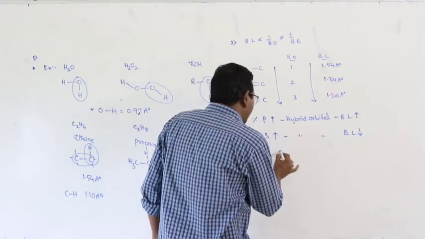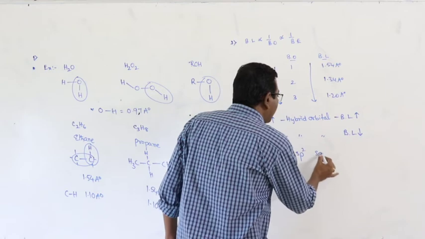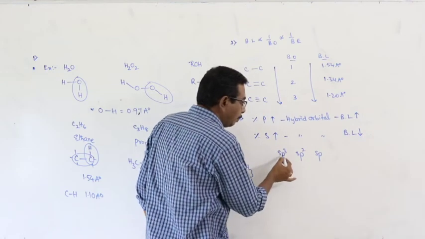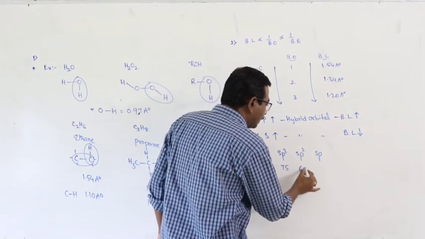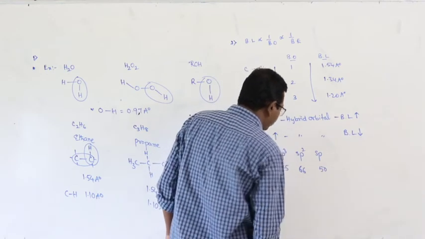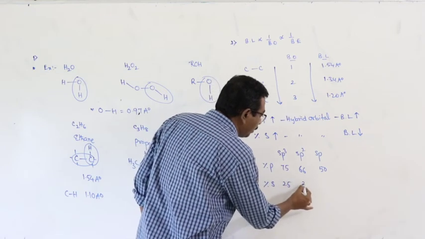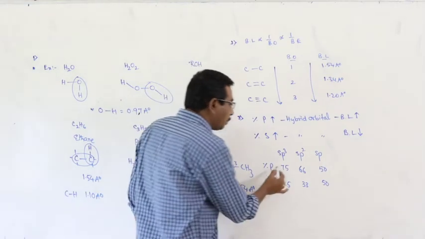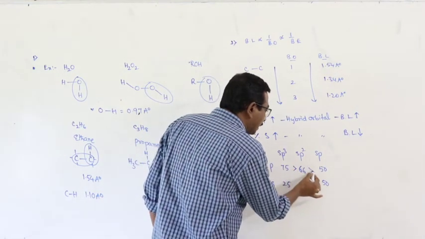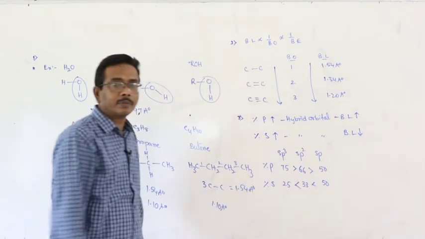Here sp3, sp2 and sp. Percentage of p character is equal to 75, 66, 50. Percentage of s character is equal to 25, 33, 50. Here the percentage of p character decreases, the percentage of s character increases.